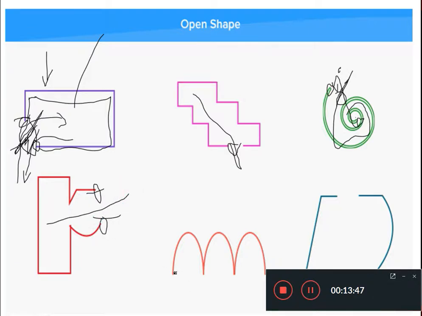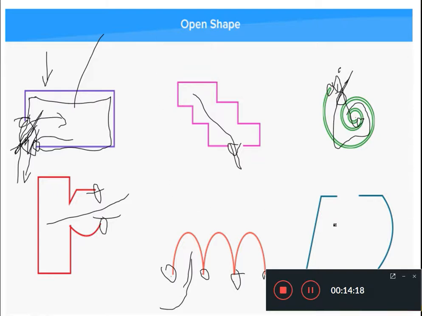Here in the case of this curve you can see this is one point, this is another point, this is another point, and this is another point. All points are at a distance from each other, they are not close to each other, they are not coming together to meet. In order to be a closed shape all points should meet together, they should be close, but here you can see all these points are at a distance from each other, so this diagram is also called an open shape.